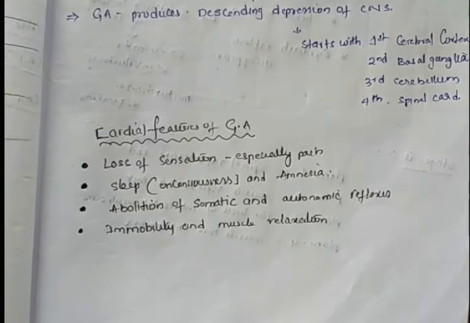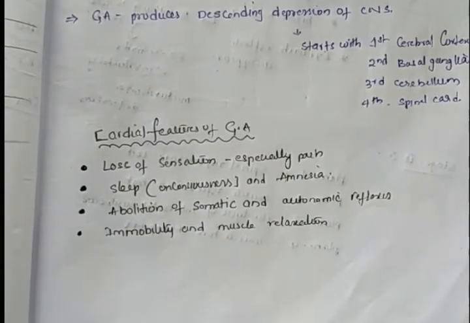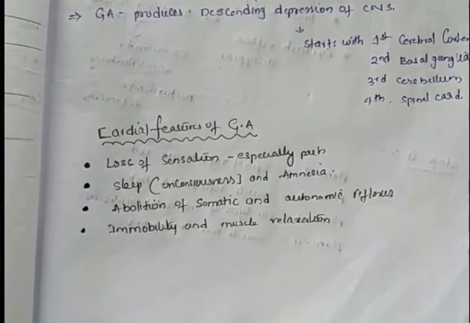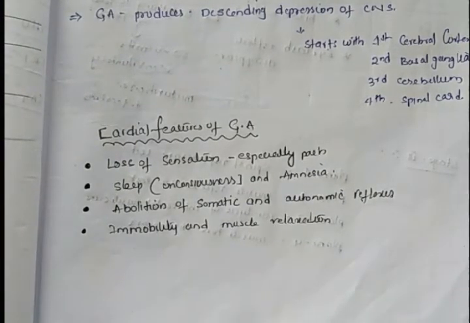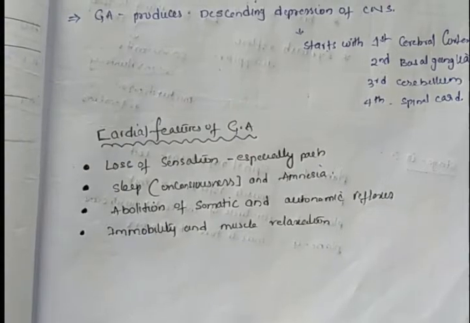So the fourth feature which will be produced by general anesthetic is immobility and muscle relaxation. So by administration of general anesthetic, these four effects will be produced in a person who takes it. Generally, these general anesthetics are administered to patients undergoing major surgeries like brain, spinal surgery, and other accidental surgeries. Okay, this is about the features of the general anesthetics.